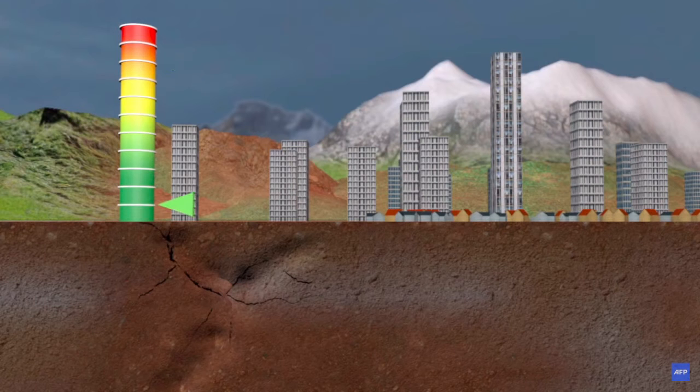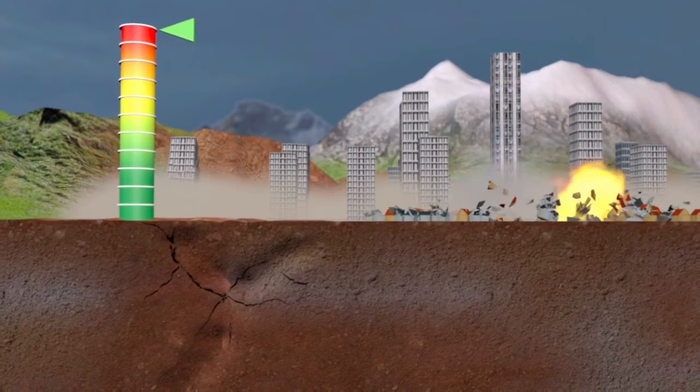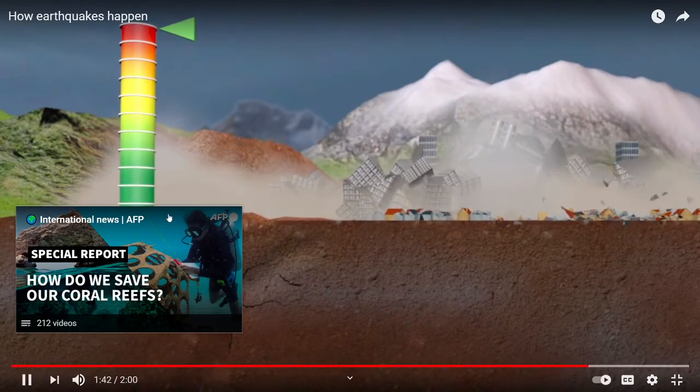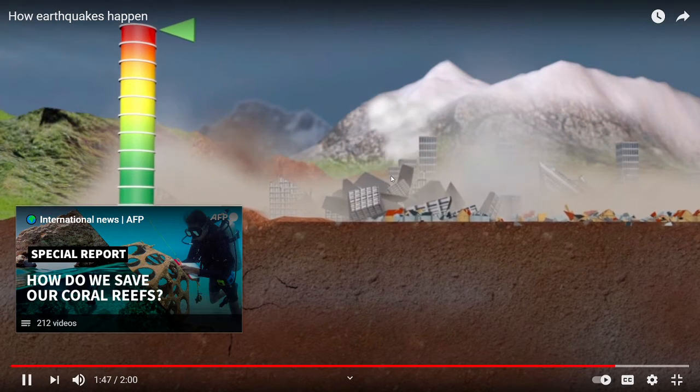Meanwhile, the European macroseismic scale rates intensity, in other words, possible consequences. There are 12 different levels. 1 indicates the earthquake cannot be felt, while 12 indicates a total change in landscape. In the latter case, the scale acts as a warning against other natural phenomena such as landslides, avalanches or tsunamis.